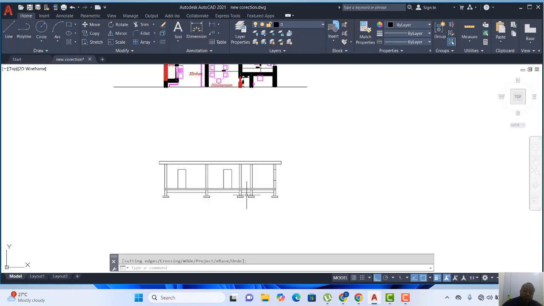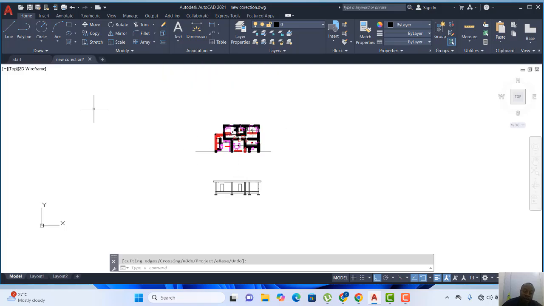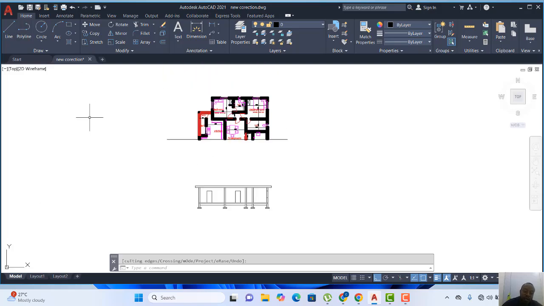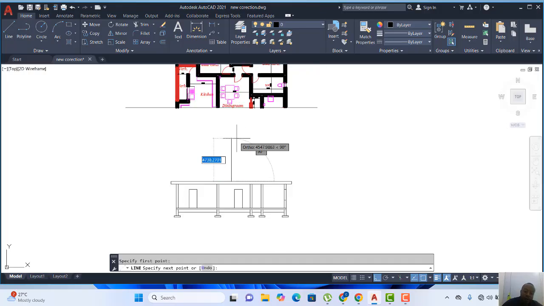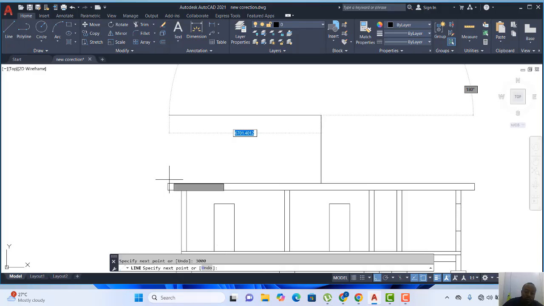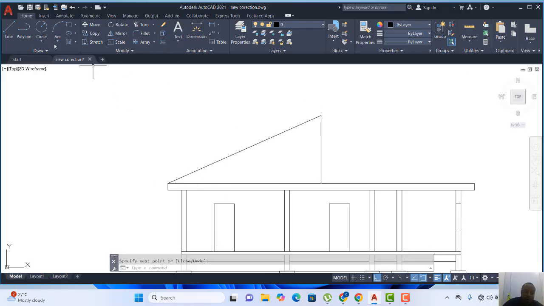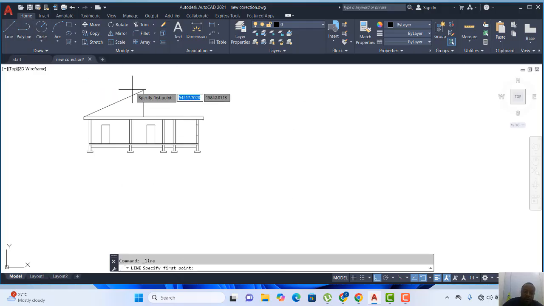Right, if you look at this design of the roof, you know that this is actually made at a point. So I'll target the center of the wall. All right, so I'll draw my line, which is 3000, depending on the height, because this is where we specify the height of our roof. So 3000, and then I'll end it here. Then I'll pick another line, and I end it here as well.